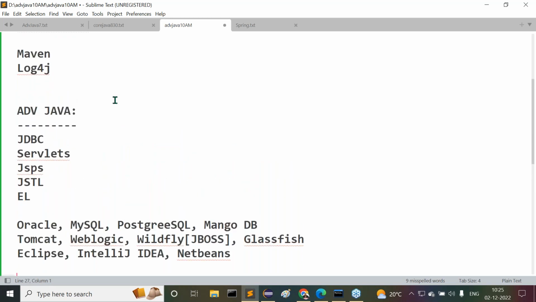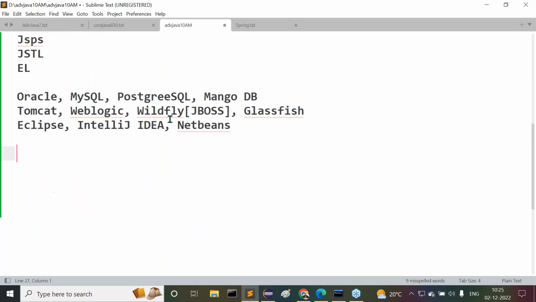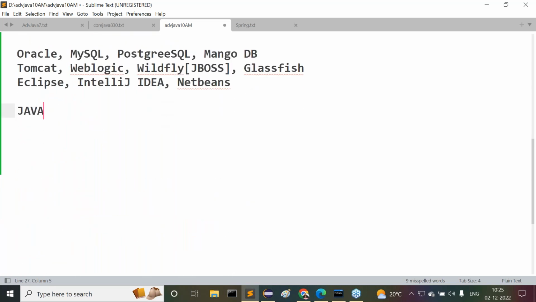What exactly is this advanced Java, where all the things exist? If you want to understand this, listen carefully. Java is available in three forms. I think you are already aware of it. What are the three forms of Java, guys? Now tell me.